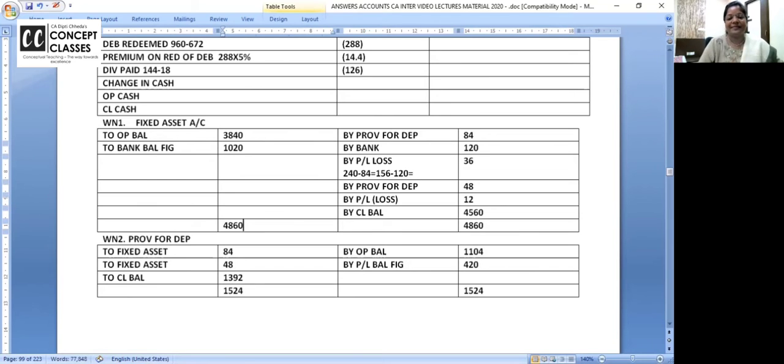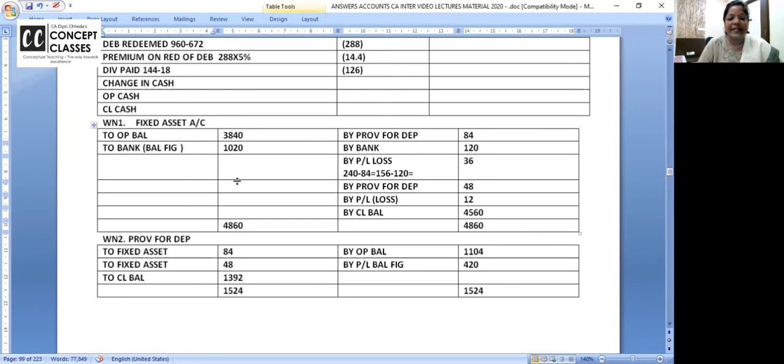4860 is the total. Please do above the line, below the line total. 1080 is the balancing figure. And that is nothing but purchase. कुछ revaluation इसमें नहीं है, investment में है. If revaluation is there, we would include. Check if you are getting 1020. Done? Now, take a pause and listen carefully.